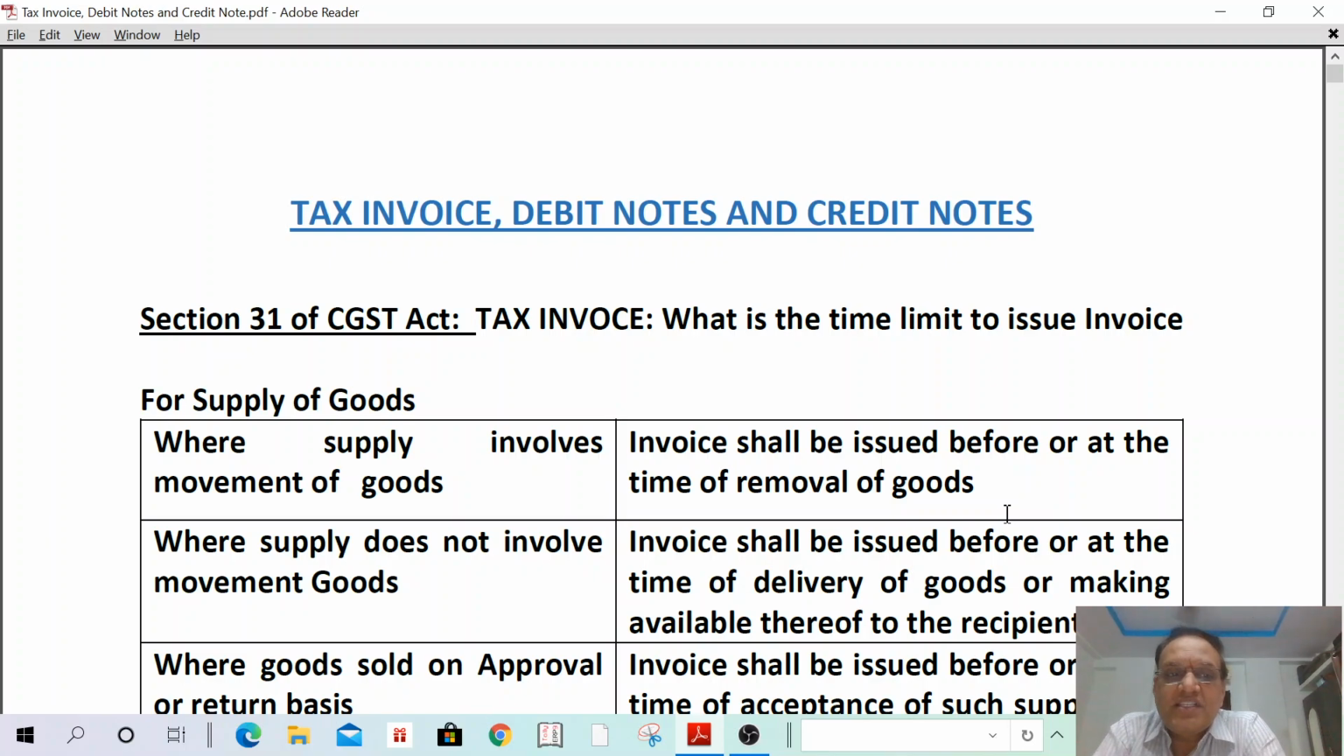Section 31 of the CGST Act, tax invoice. That is, what is the time limit to issue an invoice for supply of goods. In case of supply of goods, what is the time limit? One by one we are going to discuss.